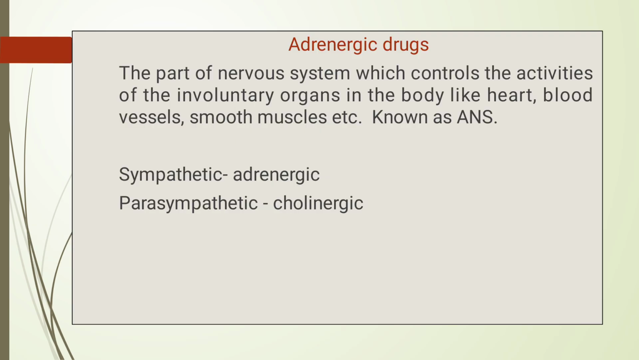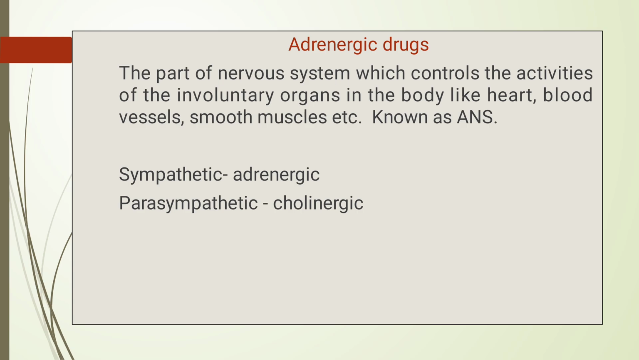Hello students, today we are going to study a new topic, adrenergic drugs. What is an adrenergic drug? The part of the nervous system which controls the activities of involuntary organs in the body, like heart, blood vessels, smooth muscle, etc., is known as the autonomic nervous system.